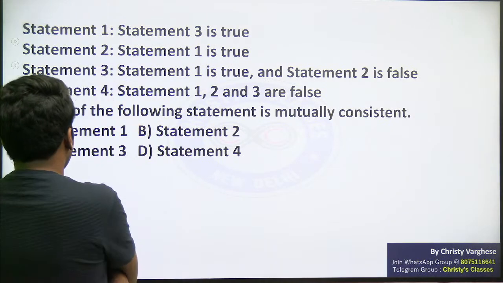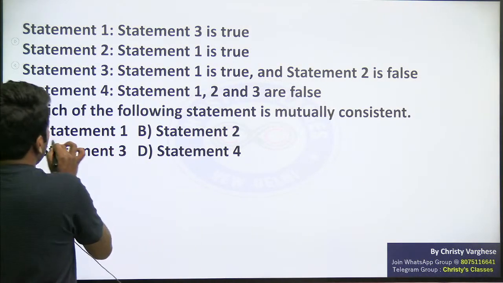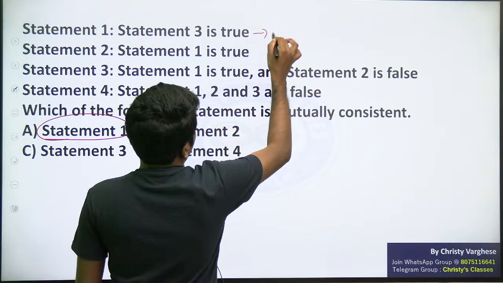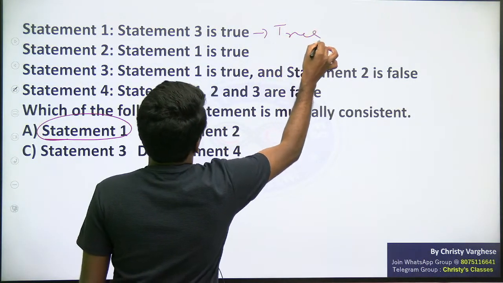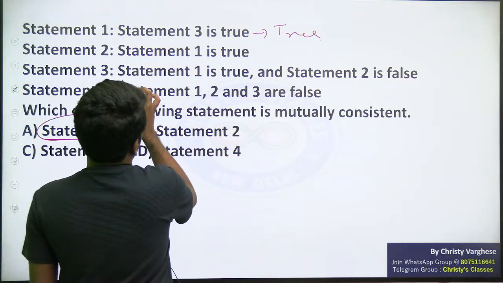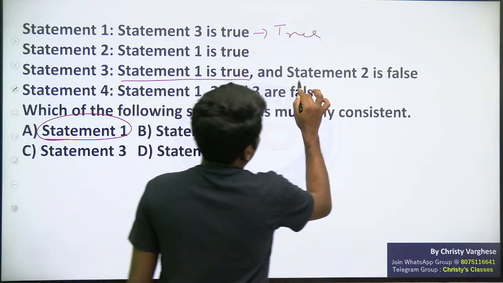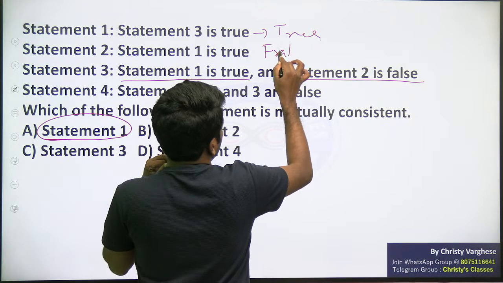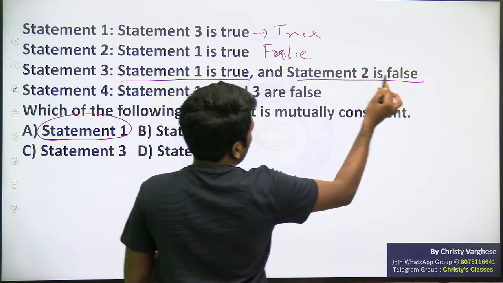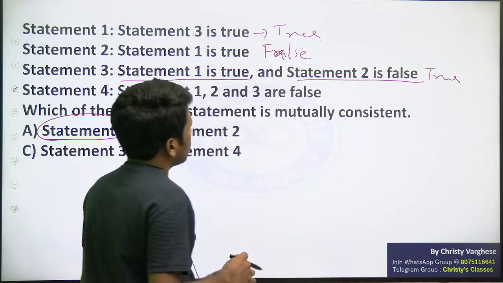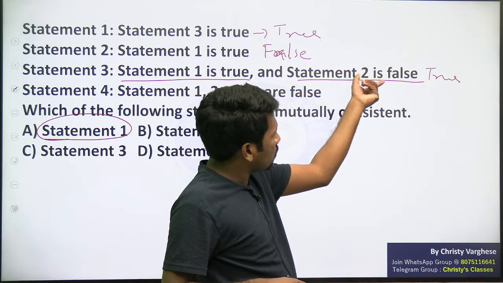I will explain. First option, statement 1. If statement 1 is mutually consistent, I will just assume statement 1 is true. If statement 1 is true, what is the meaning? Statement 3 should also be true. That means statement 3, saying statement 1 is true and 2 is false, should be true. That means statement 2 should be false and statement 3 should be true, because statement 3 is saying statement 2 is false.